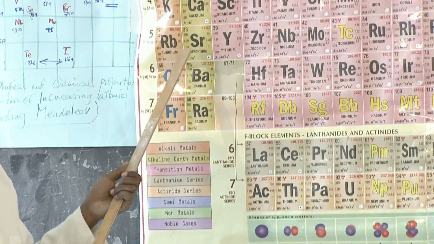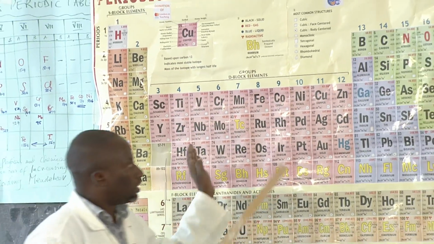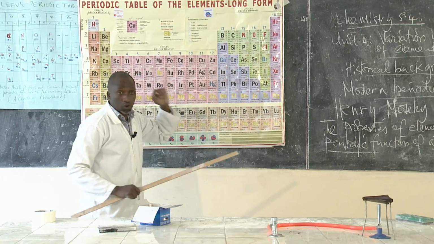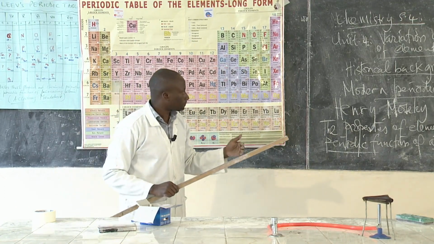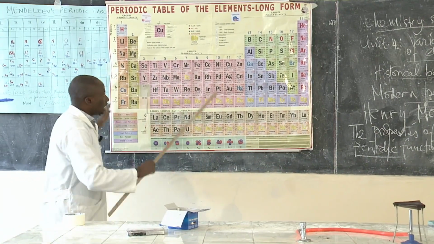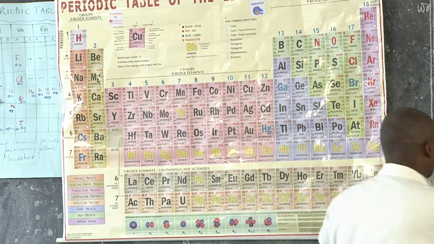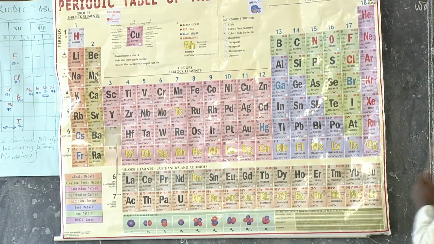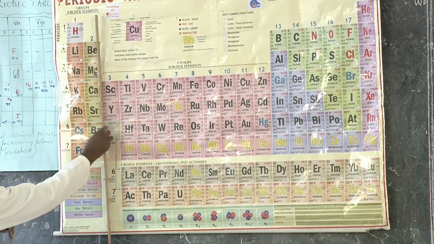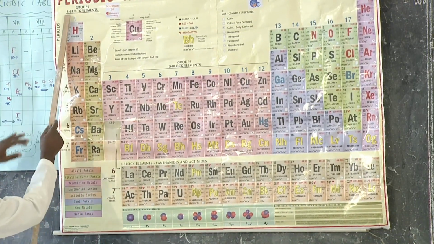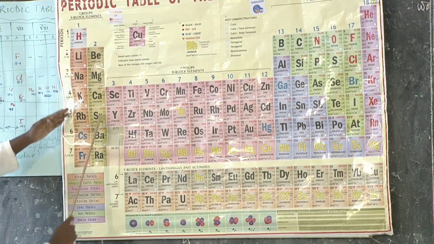Now, coming back to the periodic table, we have these values on the periodic table, and these elements are all in increasing atomic number. Before we look at how we can determine that, this arrangement is divided into blocks. There is this block here, which is called the S block.